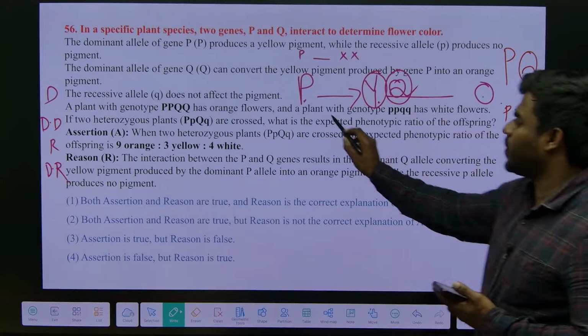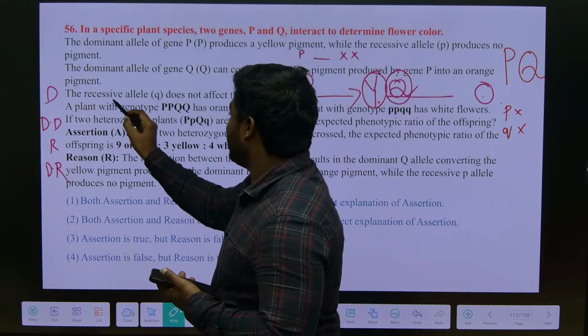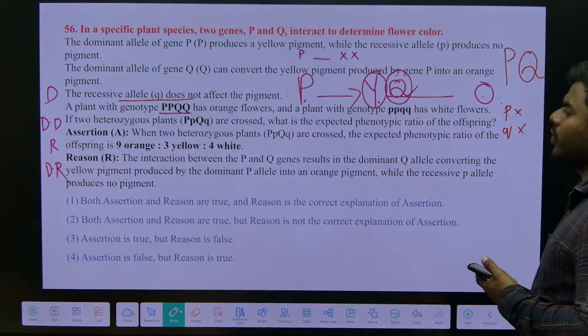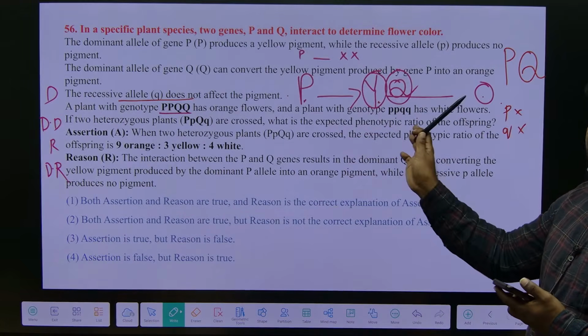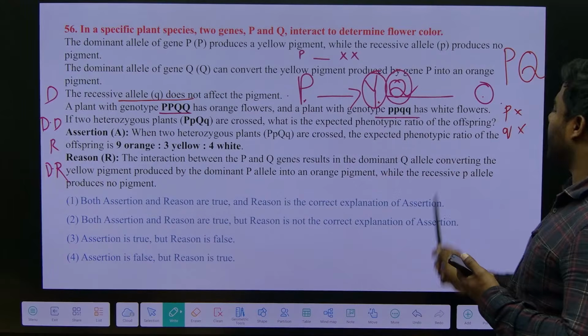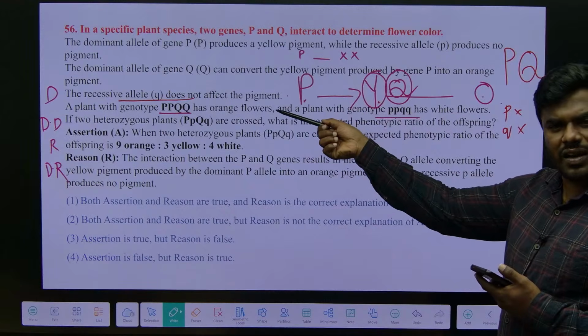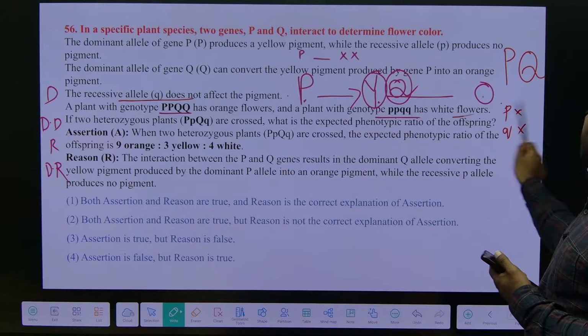It is clear up to here. Now, what is the question? A plant with the genotype PPQQ has orange flowers. Correct or not? Why? Both dominants are present. A plant with genotype ppQQ, because not even a single dominant, but we generally require 2 dominants, has white flowers.